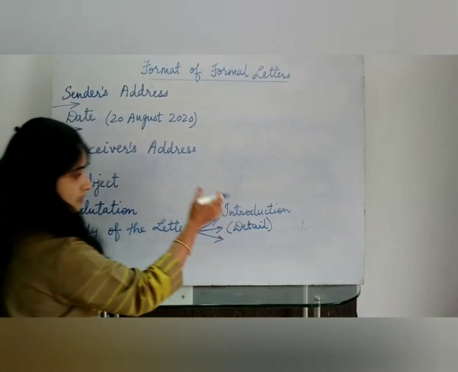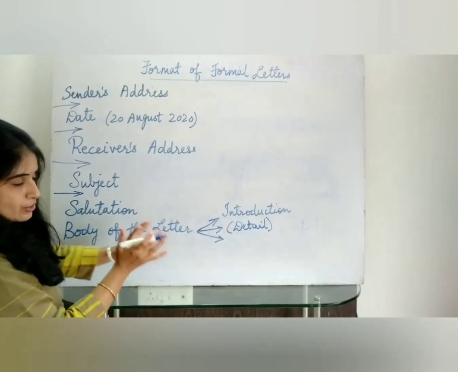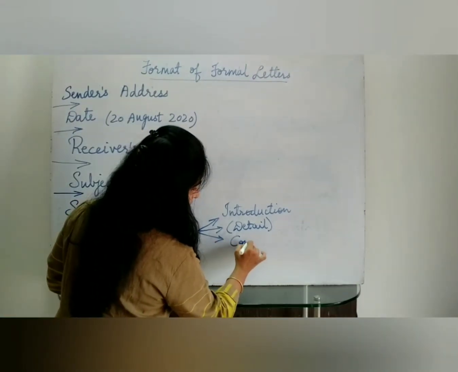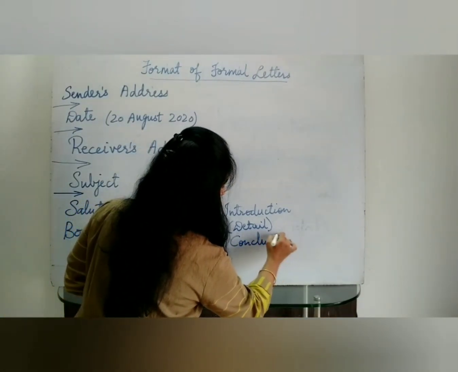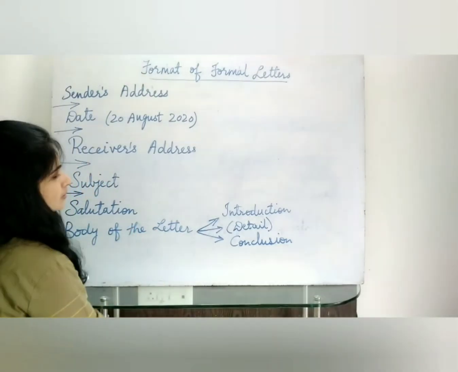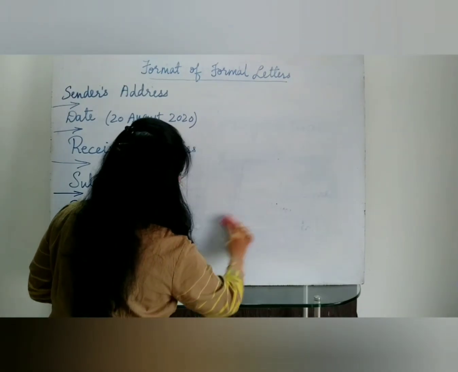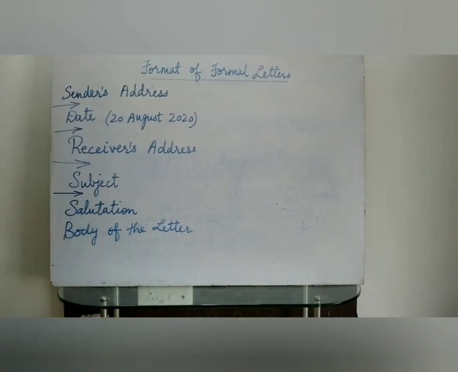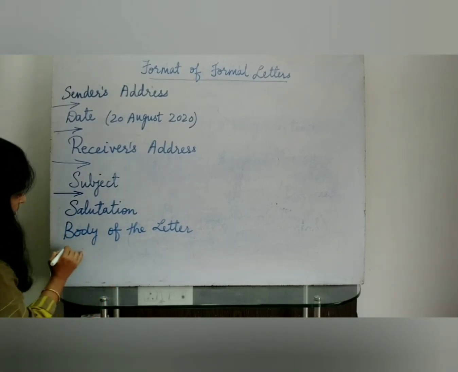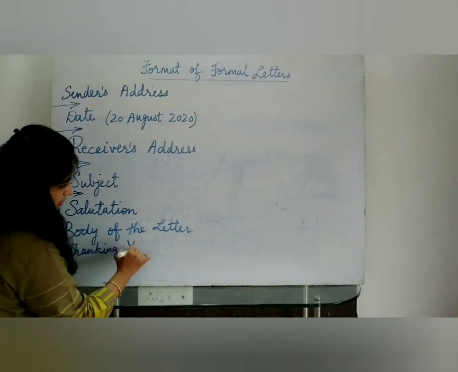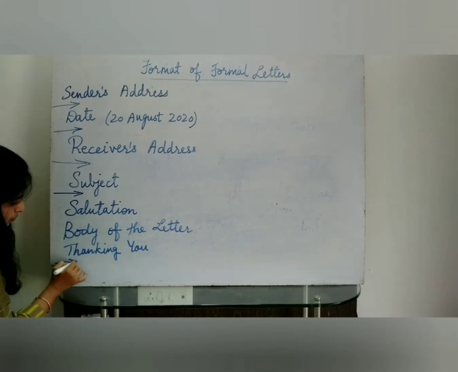That means detail of your letter, everything, whatever you want to say, that has to be written in the second paragraph. And third paragraph consists of conclusion. That means you have to conclude your letter by, suppose, saying, please fulfill my wish, accept, whatever. So that will be your conclusion. And after the third part of the body of the letter, that means conclusion, you have to put there thanking you on the next line, and again leave one line.